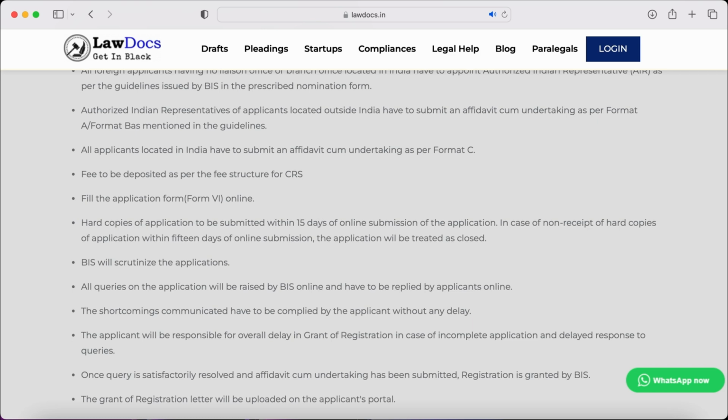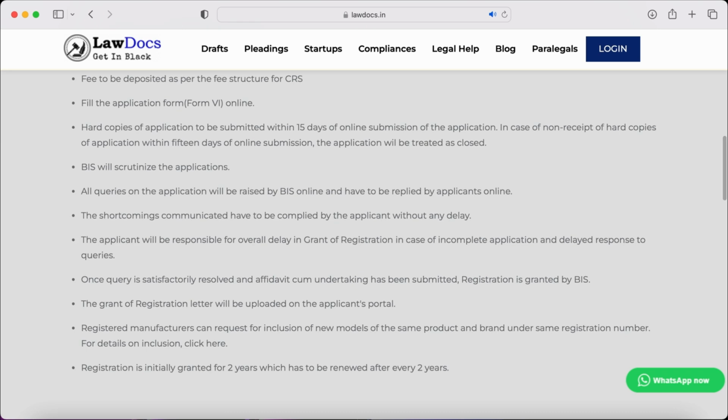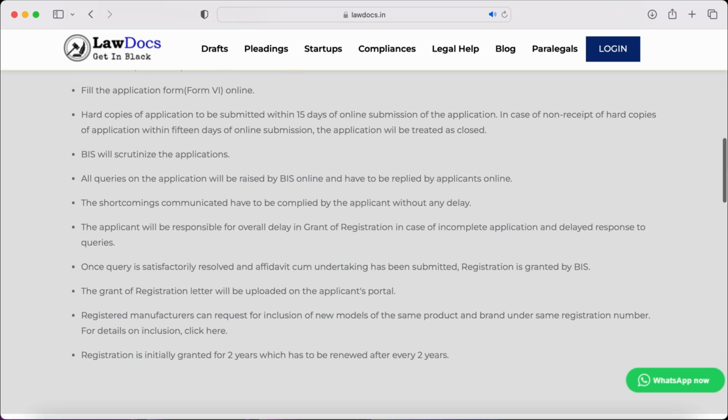Fees are to be deposited as per the fee structure for CRS. The application form shall be filled online. Hard copies of the application are to be submitted within 15 days of online submission. In case of non-receipt of hard copies within 15 days of online submission, the application will be treated as closed. BIS will scrutinize the applications. All queries on the application will be raised by BIS online and have to be replied to by applicants online. So this whole process is virtual. Apart from submission of the hard copies of the application form, the shortcomings communicated have to be complied with by the applicants without any delay.